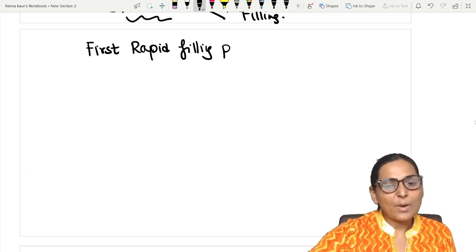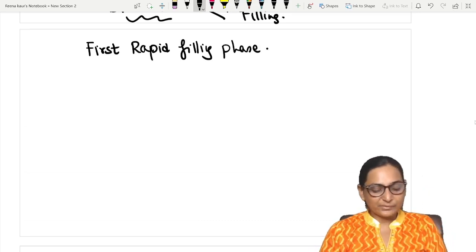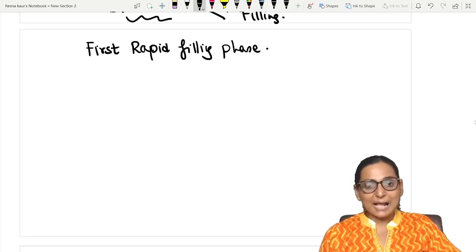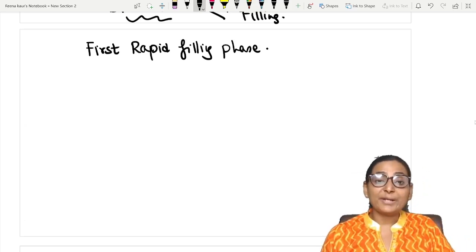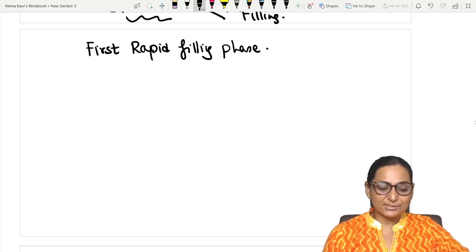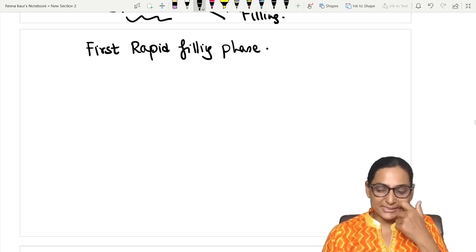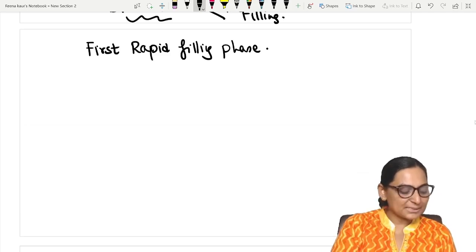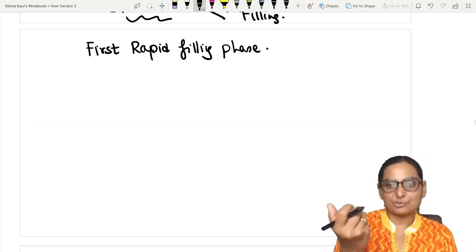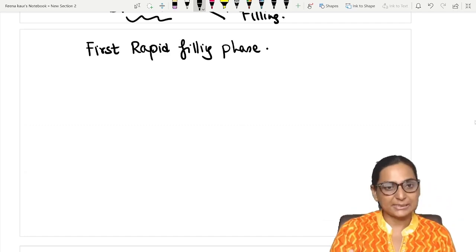Now meanwhile the ventricles are relaxing. What is happening to the atria? The atria are also relaxing. We have seen that only 0.1 second of the atria is in systole and the remaining of the atria is in diastole. So these atria, they are receiving the blood, isn't it? They are receiving the blood from the large blood vessels, or the venous return is increasing.